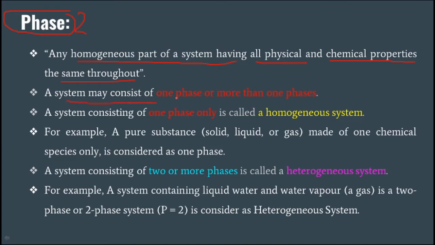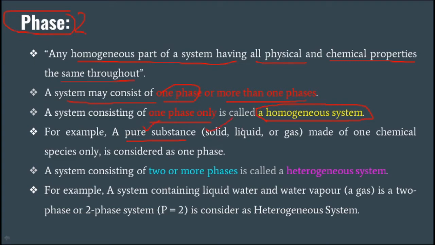A system may consist of one phase or more than one phase. When the system consists of only one phase, it is called a homogeneous system, a pure substance.